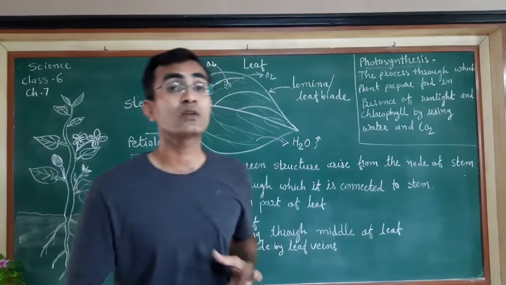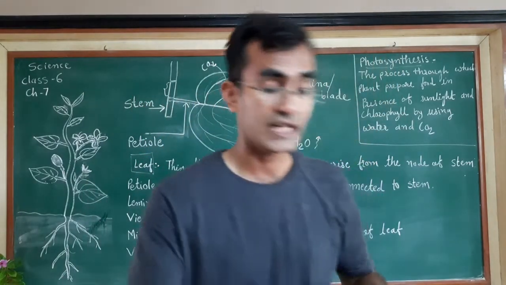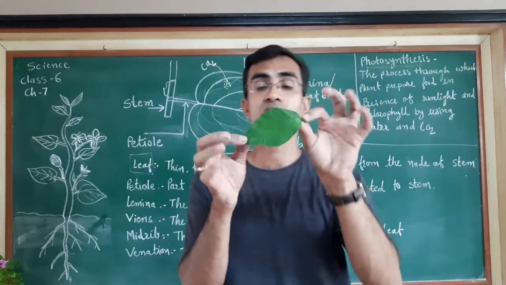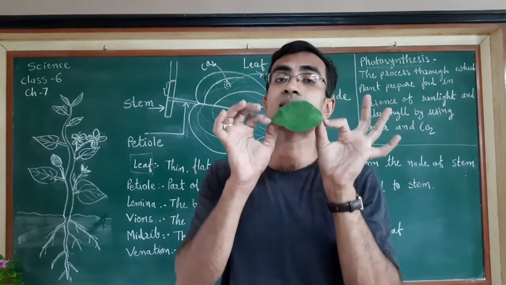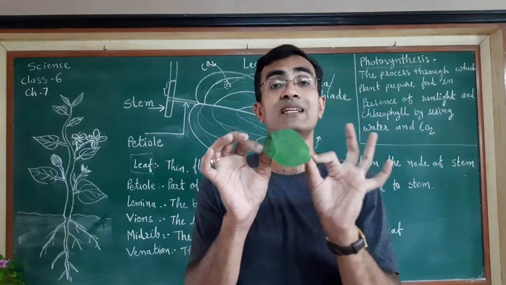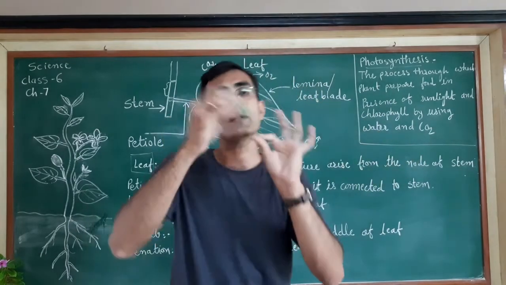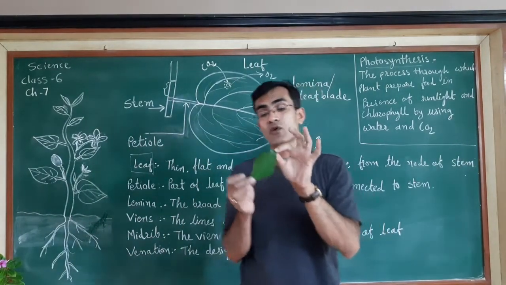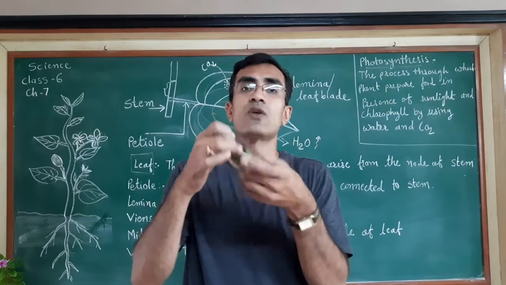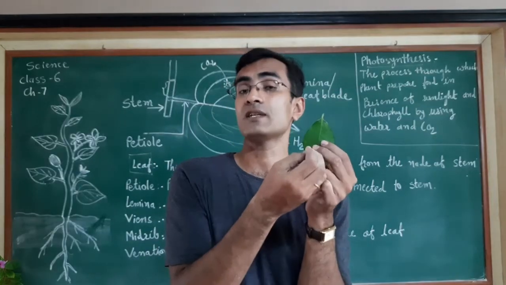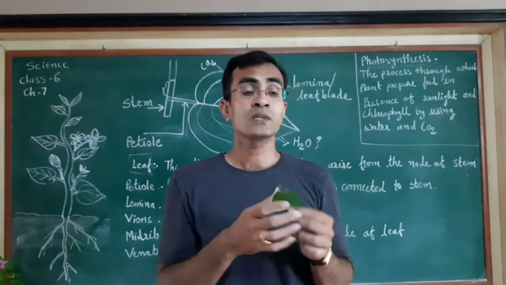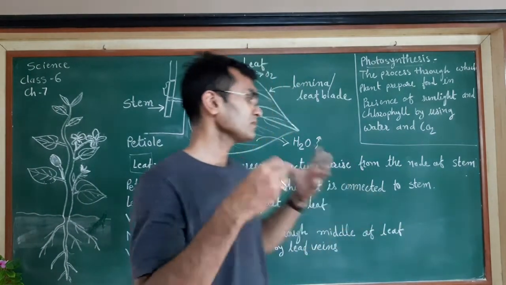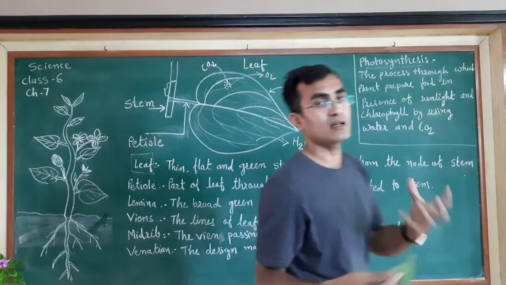So for that, what we'll do, we will take any plant, only a leaf of the plant. As we know, this leaf has got chlorophyll molecules. In the presence of chlorophyll, they make the food. If they make the food, it must be present in the leaf. So to find this presence of food, we have to observe this plant, and there should be a presence of a certain food molecule in the leaves. Okay, so how will we find it out? We'll take the leaf and we will take a beaker.